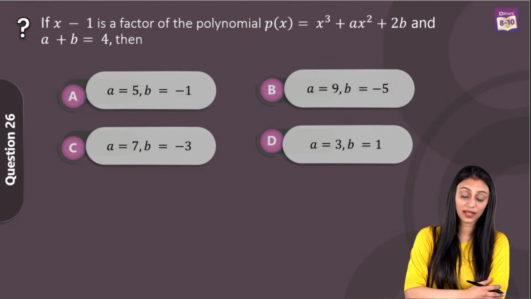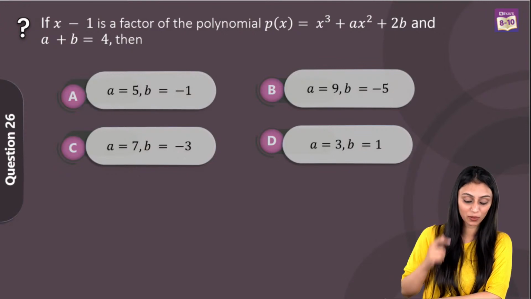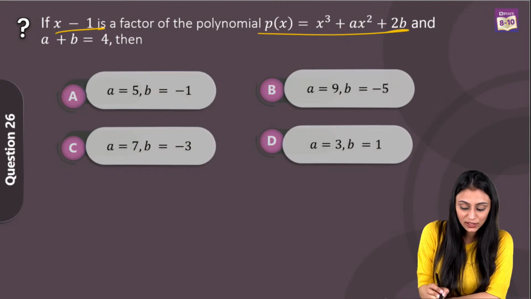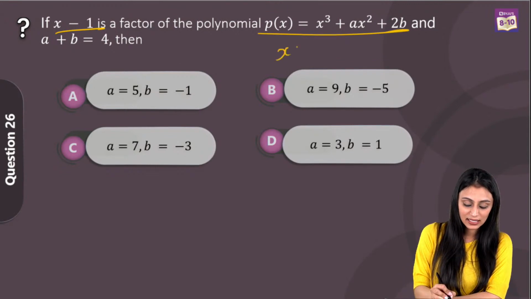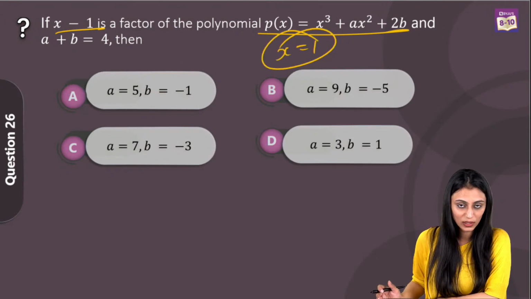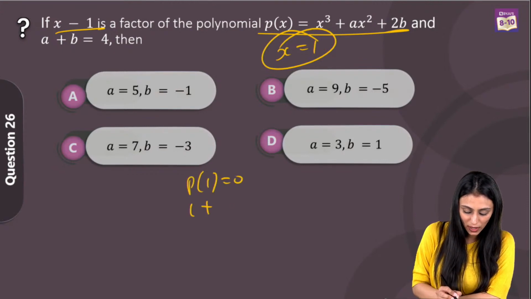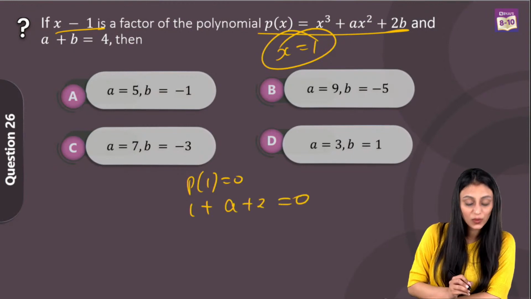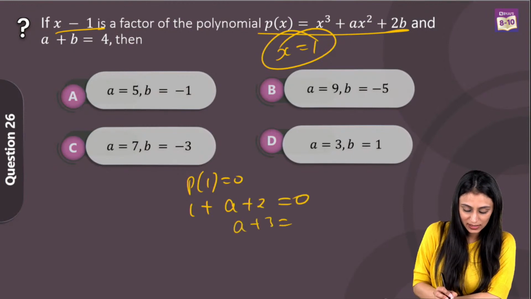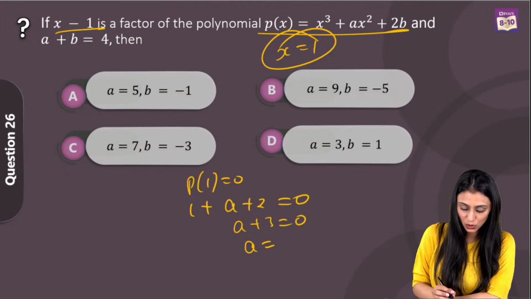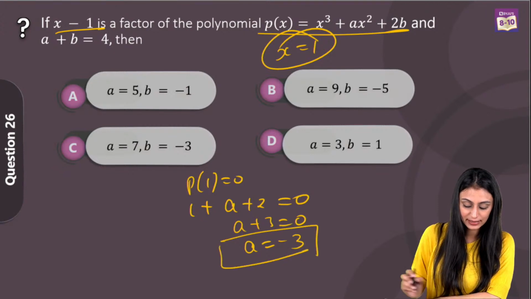and a plus b is 4, then we have to find out the value of a and b from here. Since x minus 1 is a factor of the polynomial, that means x equals 1 is a zero of this polynomial. It will completely divide it. So we get p of 1 would be 0. That means 1 plus a plus 2 is equal to 0. That means a plus 3 is equal to 0. So a in this case is going to be equal to minus 3, right?